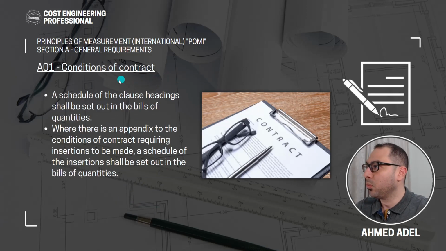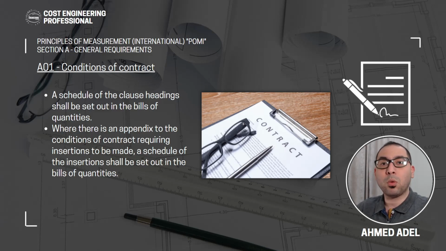So these are the subsections that we will be talking about when it comes to section A, the general requirements. Starting with the conditions of contract, what POMI says here: a schedule of the clause headings shall be set out in the bill of quantities, where there is an appendix to the conditions of contract requiring insertions to be made. A schedule of the insertions shall be set out in the bill of quantities. And what is the meaning of that? In the contract that the contractor will have with the employer, there will be clause headings like termination, insurances, contract price, general. So many clause headings will be there.